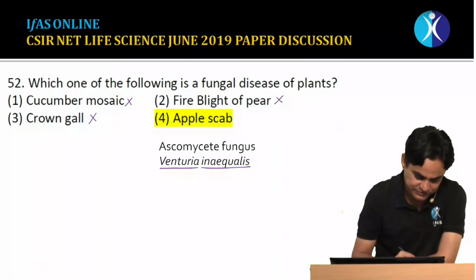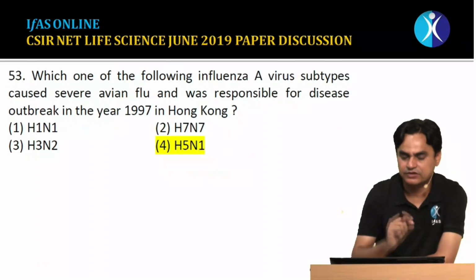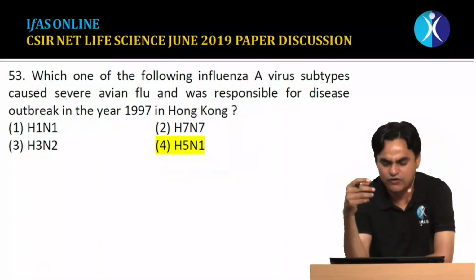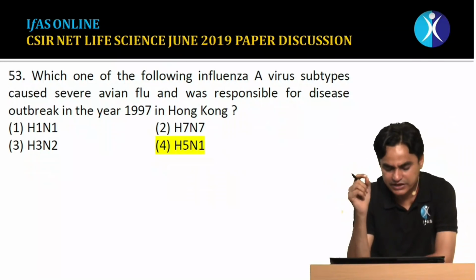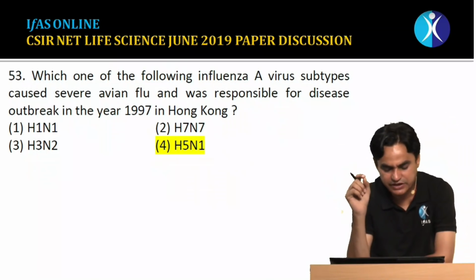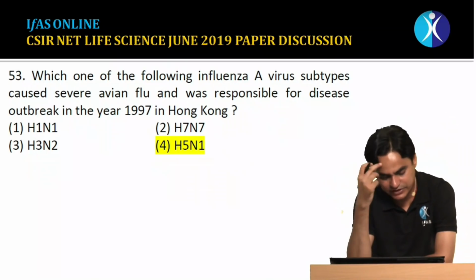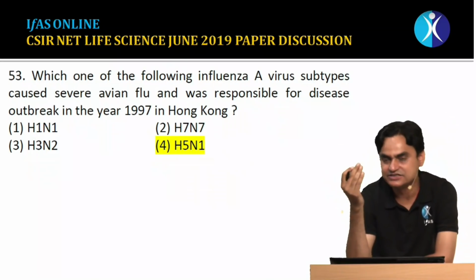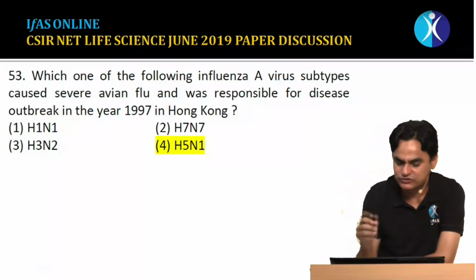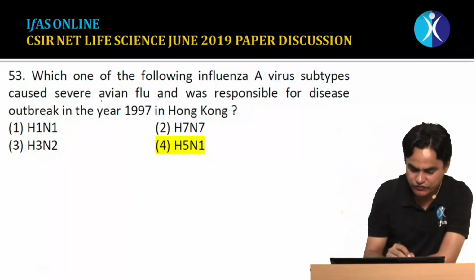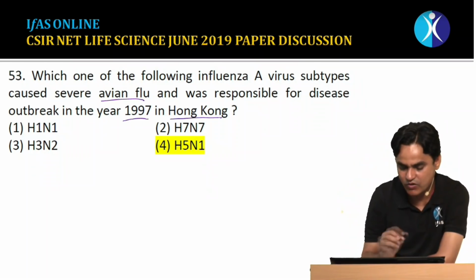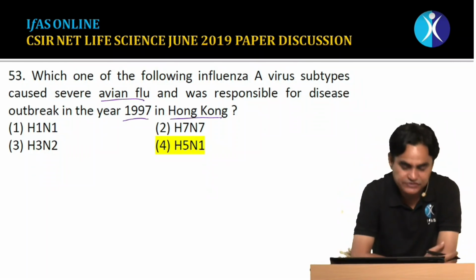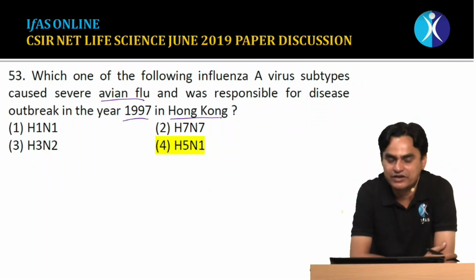Then question number 53. This is again a question of general awareness. The question is: which one of the following influenza A virus subtypes caused severe avian flu and was responsible for the disease outbreak in the year 1997 in Hong Kong? So the important thing is that you have to first focus on avian flu, and it was responsible for 1997 Hong Kong. This is a very typical question, unless you are aware you cannot take a risk.